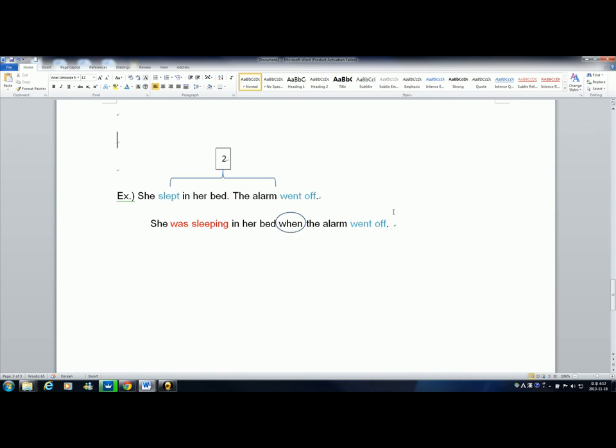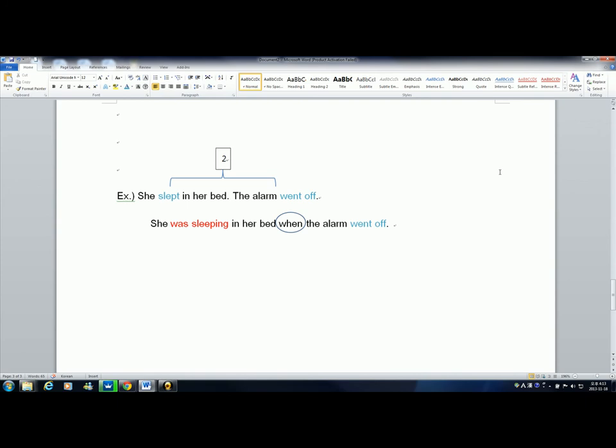So here we actually use a phrasal verb. I could have said when the alarm rang, when the alarm sounded, whatever. But I just chose to say went off. But there's a few things we could have said here. Again, we connect these two ideas with this kind of time phrase, and it shows a break in one action and the beginning of another action. So I think this is a pretty good example.